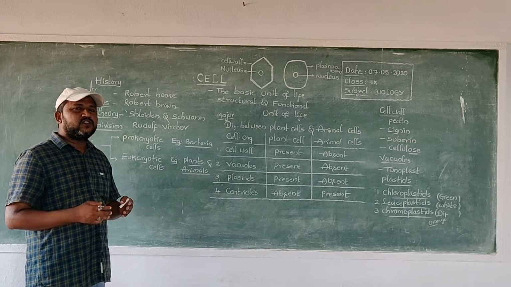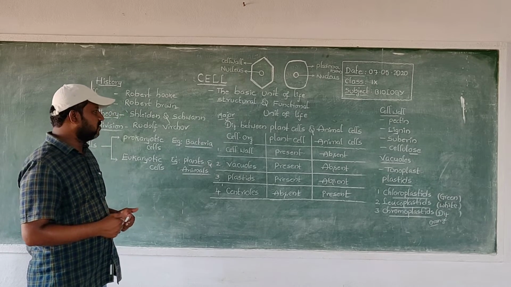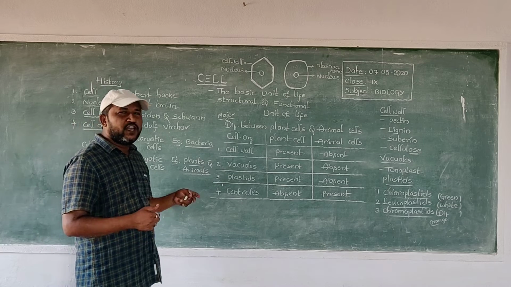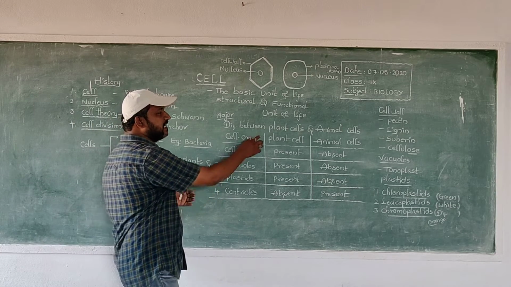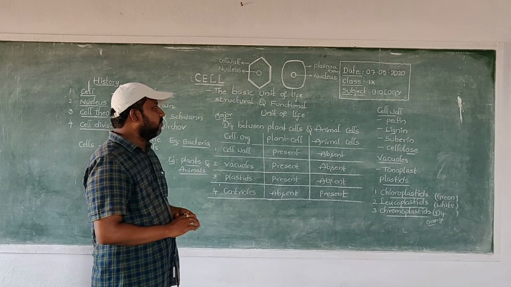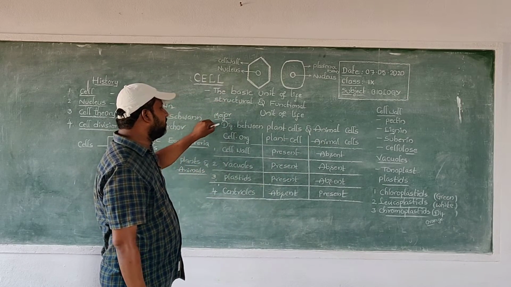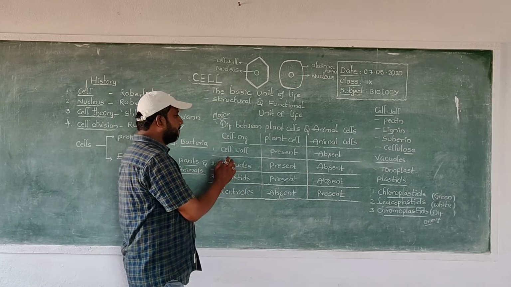There are some differences between plant cells and animal cells. Now, we are discussing the differences between plant cells and animal cells.